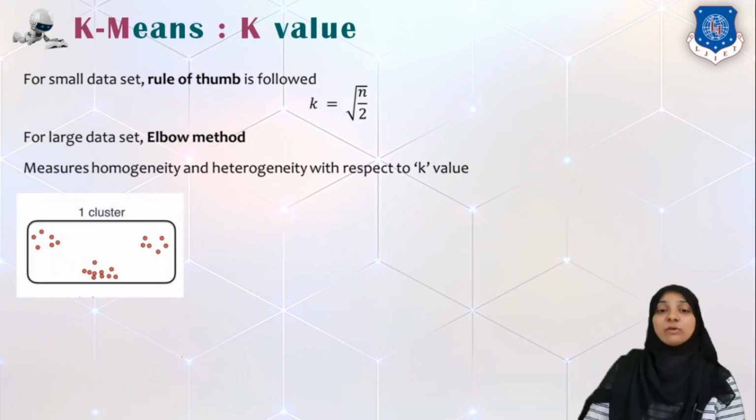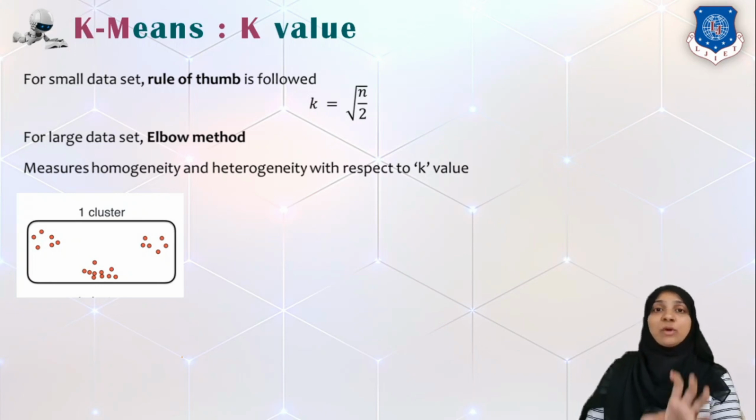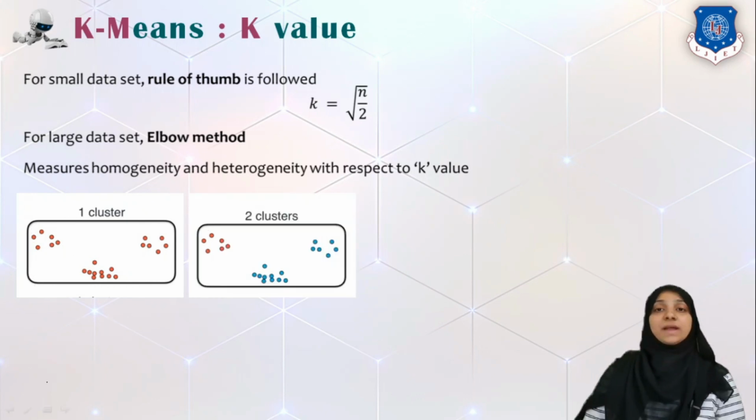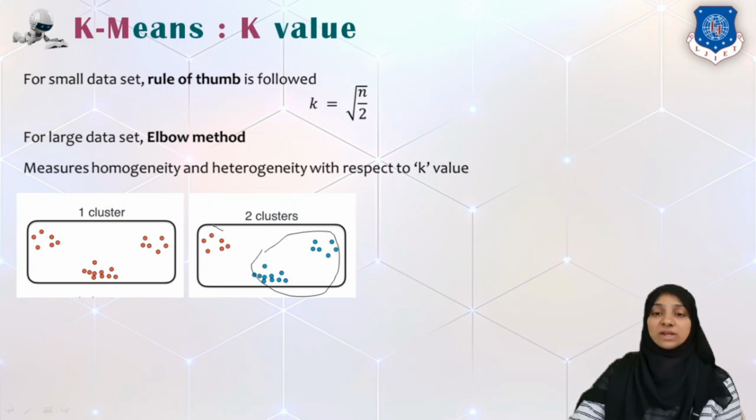So let us see how homogeneity and heterogeneity work with respect to k, and how to make this elbow diagram and pick the ideal value of k. Say we are given some data points, and we set the value of k equal to 1. That means we would like to have only one cluster, and all these data points will belong to the same cluster. Now, if we set k equal to 2, some nearest data points will be clubbed inside one cluster. So these blue ones are one cluster, and these red data samples are another cluster.